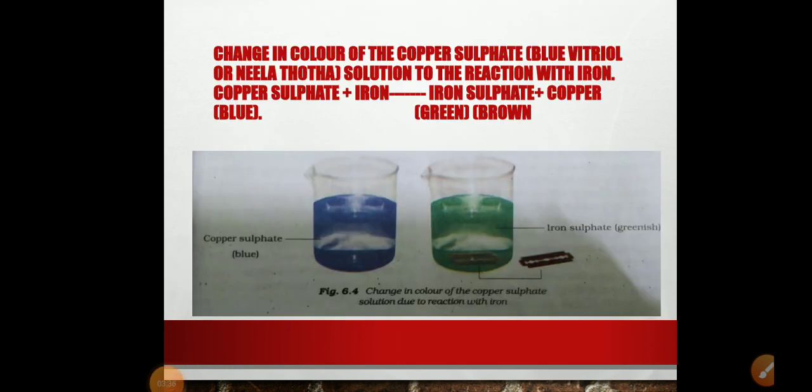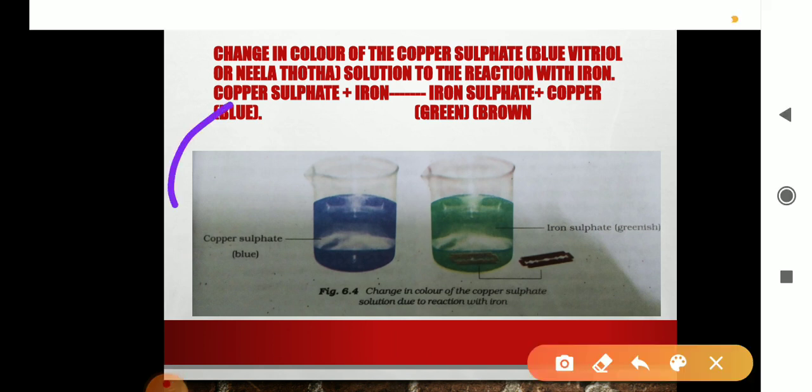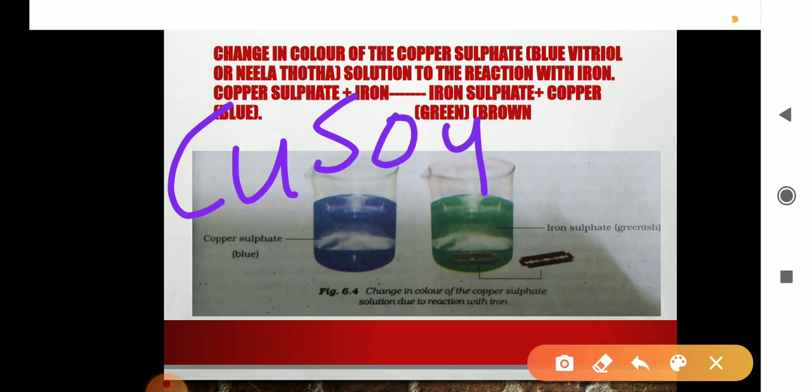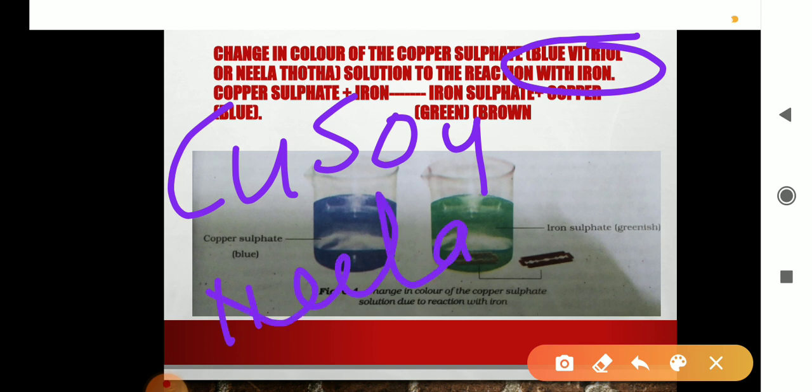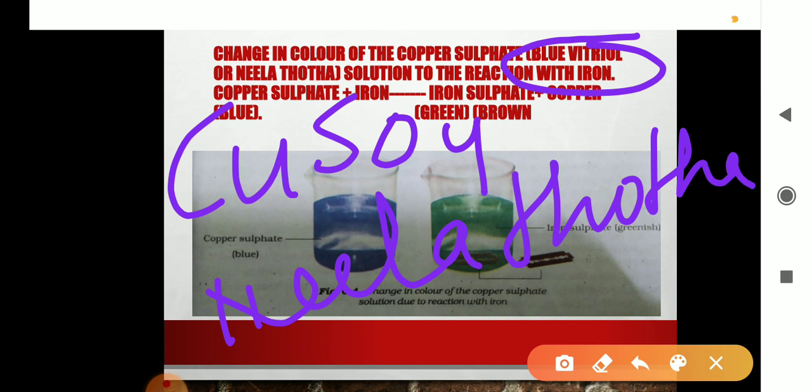now next is change in color of copper sulfate. The formula of copper sulfate is CuSO4. This copper sulfate is also called blue vitriol, or in Hindi, we can say it Neela Thota. Right? Blue vitriol or Neela Thota.